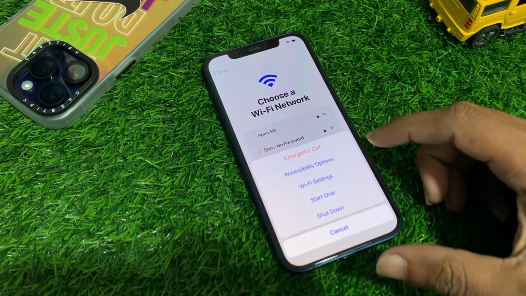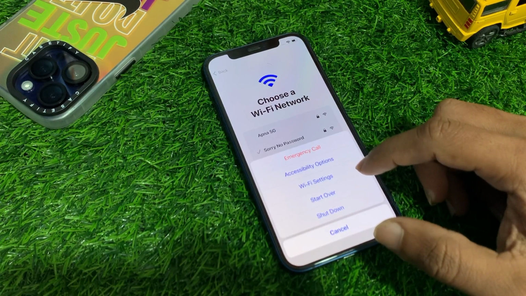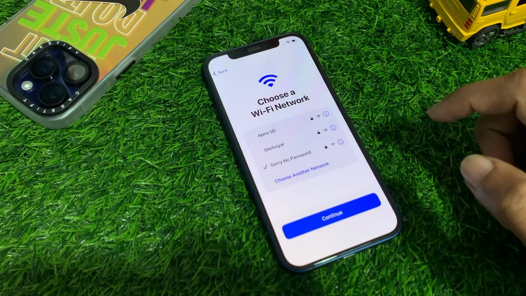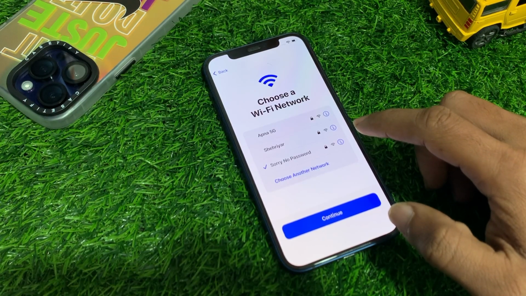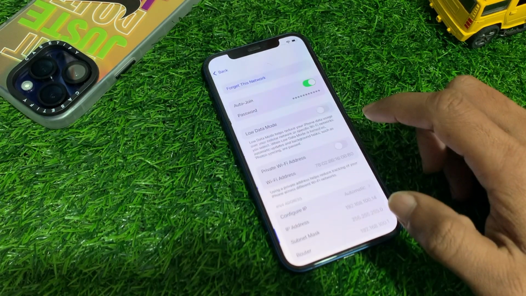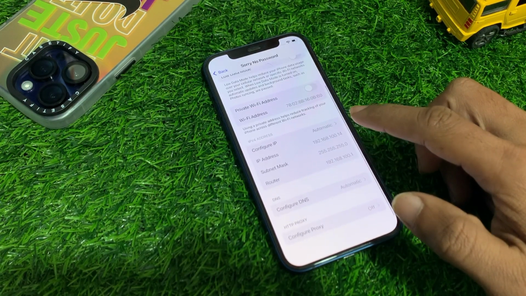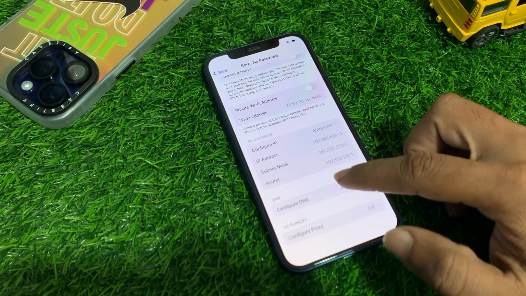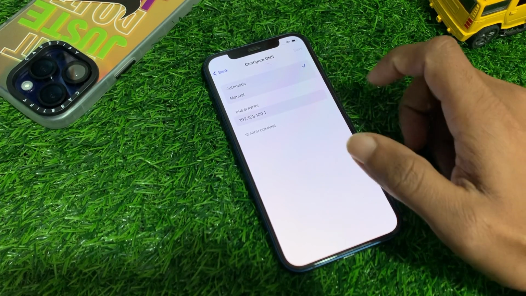and now you can see on the screen emergency call, accessibility options, Wi-Fi settings, start over, shutdown and cancel. Tap on Wi-Fi settings. Here you can press the I button and scroll down and select configure DNS, tap on it. Here you can see manual and automatic, tap on manual.